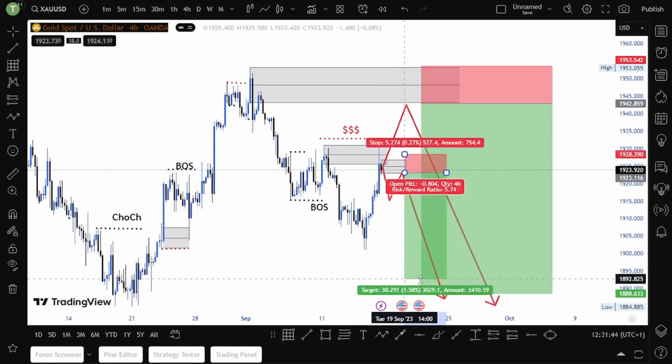These are the two scenarios on gold. So that is my view on gold, guys. Now let's move on to EURUSD.